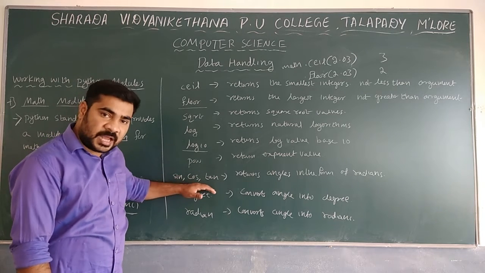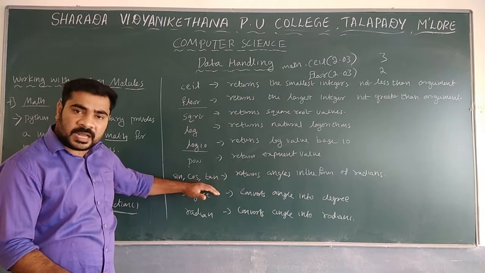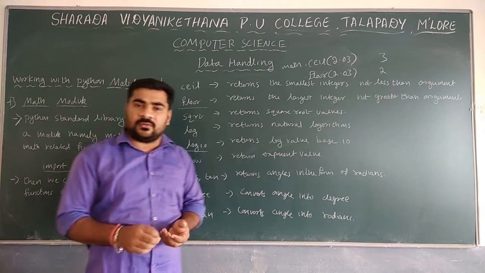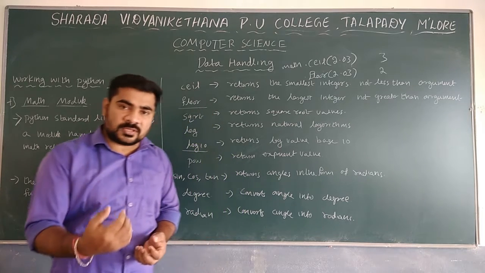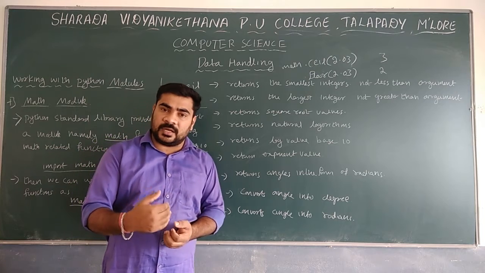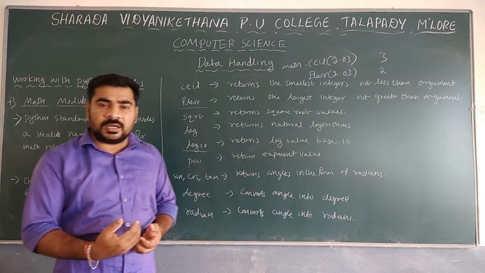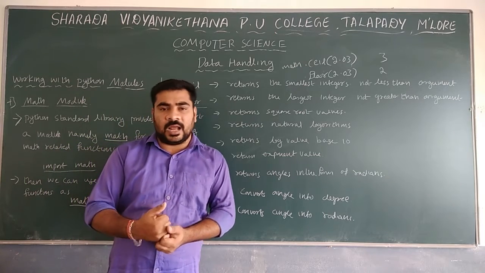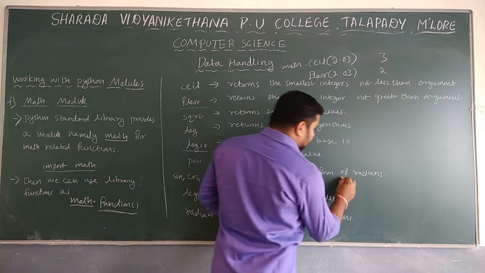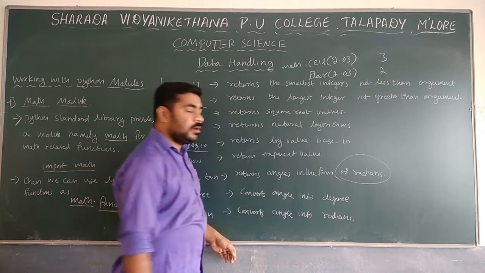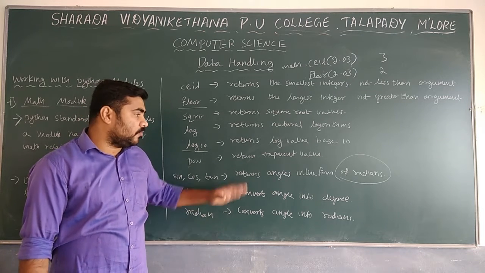After that, sine, cos, tan. Notice there are different functions available: sine function, cosine function, tan function. These work on an angle. If you use the sine function, you will get the sine value of the particular angle. If you use the cos function, you will get the cosine value of the particular angle. And if you use the tan function, that will return the tangent value of the particular angle. Remember, whenever you use sine, cos, tan, the angle must be given in the form of radians.